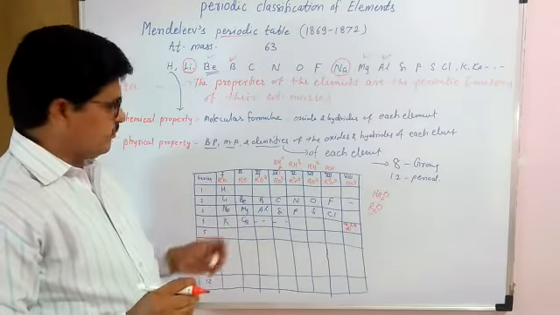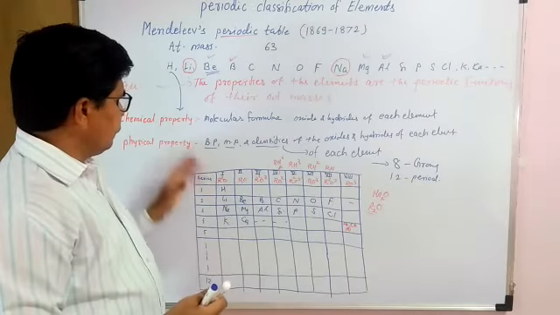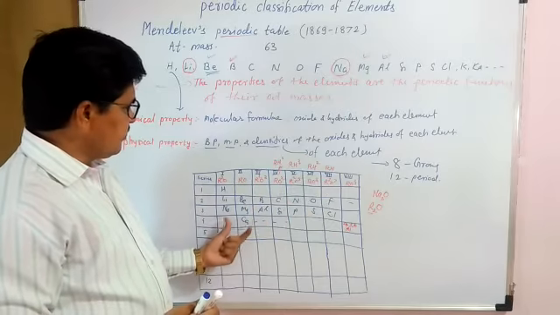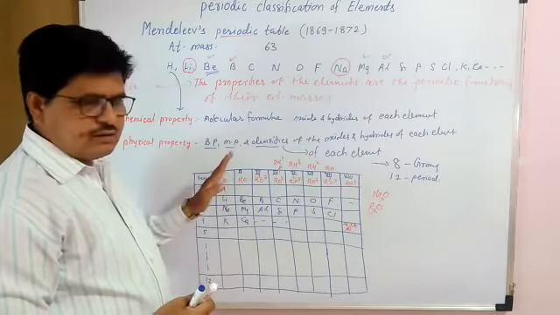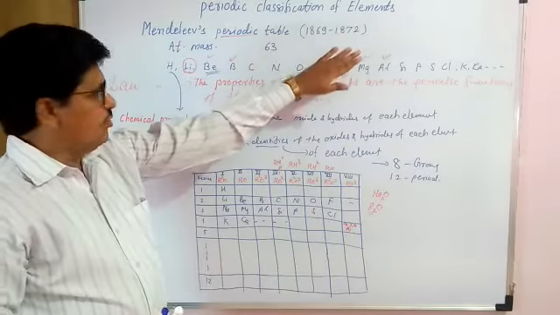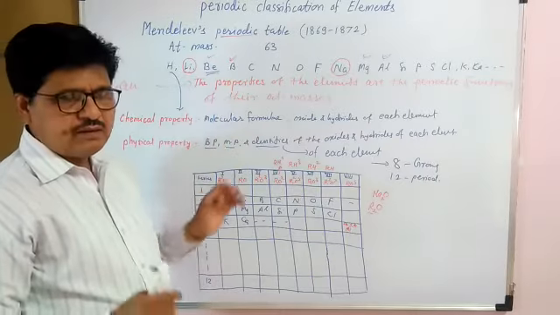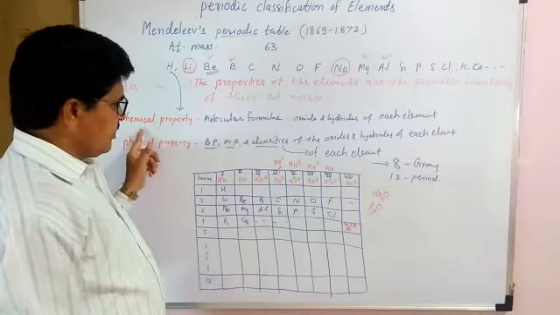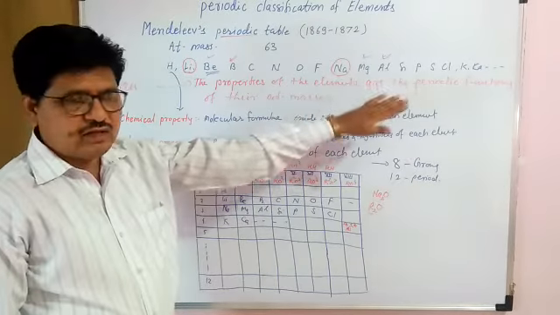That means with the help of this, he prepared the periodic table with the help of the increasing order of their atomic masses, and physical and chemical similar properties of the elements are placed in the same group. He arranged this periodic table, and that periodic table is known as the Mendeleev periodic table. He considered the increasing order of atomic masses and the physical and chemical similar properties of the elements. The chemical properties are the molecular formulas of the oxides and hydrides of the elements.